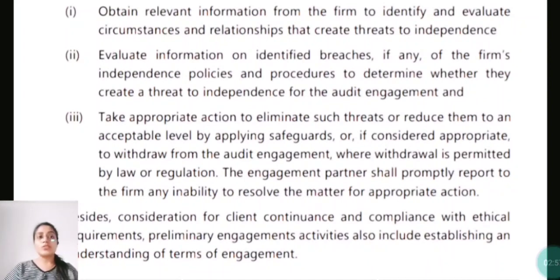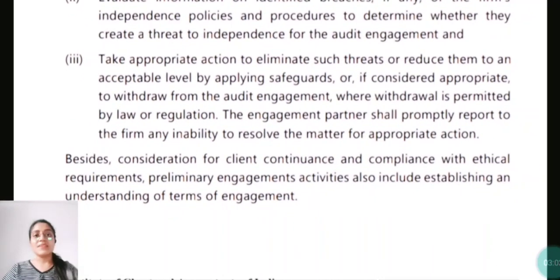The engagement partner shall promptly report to the firm any inability to resolve the matter, for appropriate action. Besides consideration for client continuance and compliance with ethical requirements, preliminary engagement activities also include establishing an understanding of the terms of engagement, whatever the agreement is between the auditor and the client.